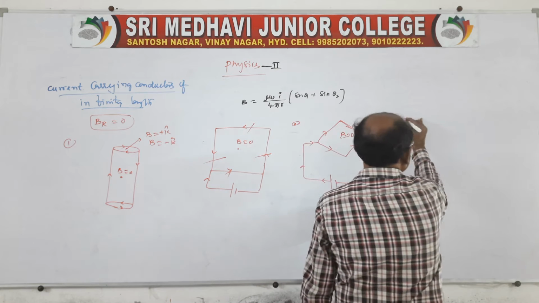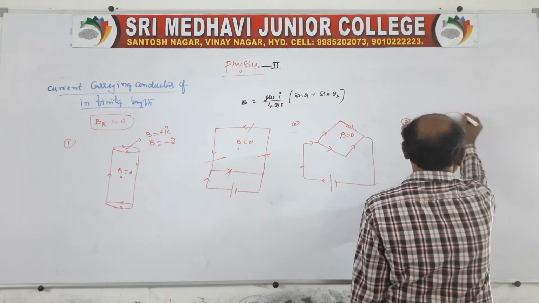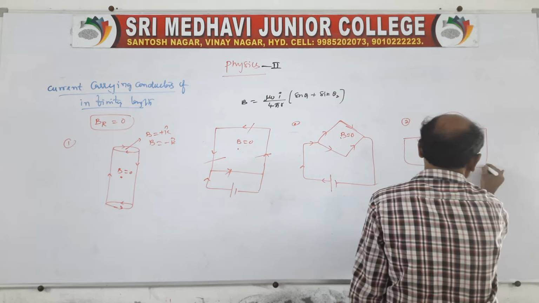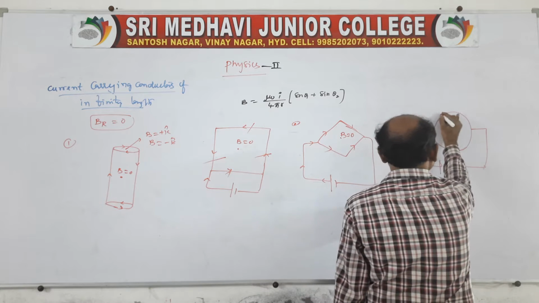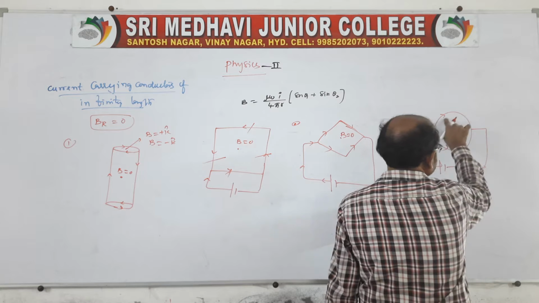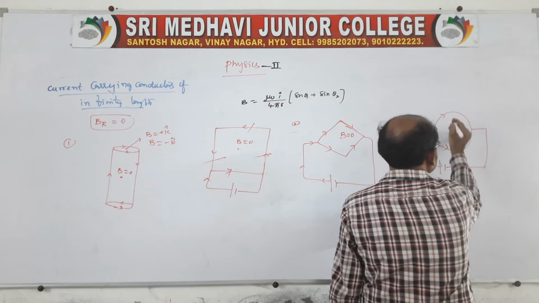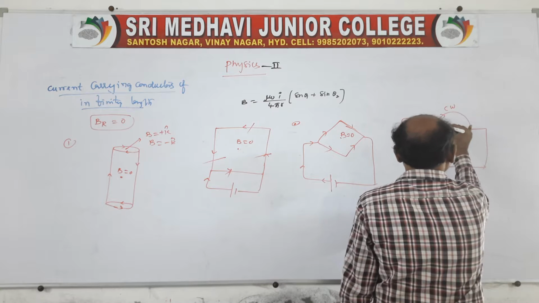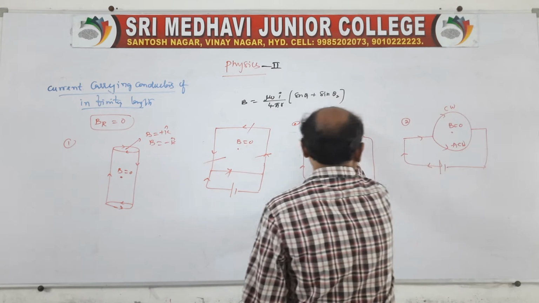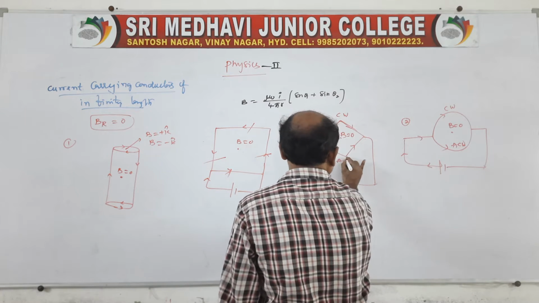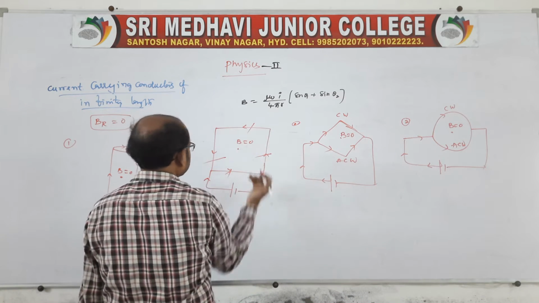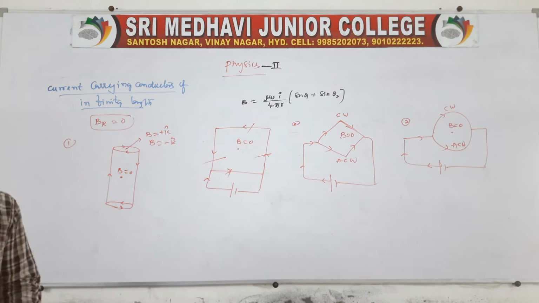Suppose I take a second circular coil, you take like this. The circular coil is connected like this. Of course, look at the direction of current which is entering like this. One is clockwise, one more is anti-clockwise, ACW. Net induction is 0. It's all like this, clockwise, anti-clockwise, ACW. Here also, one is clockwise and anti-clockwise, one is clockwise and anti-clockwise. So these are some examples related to this.